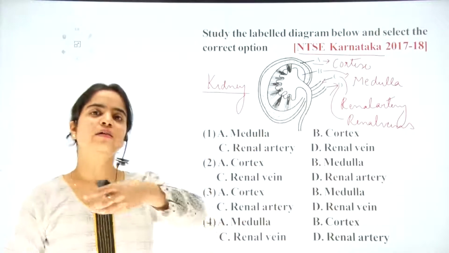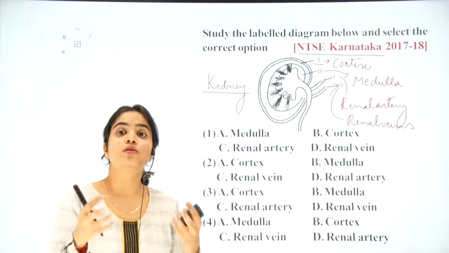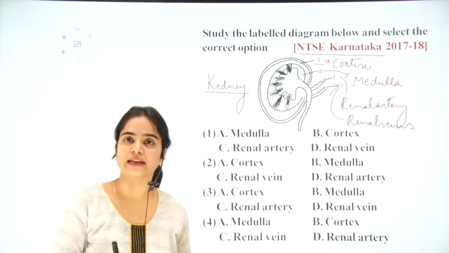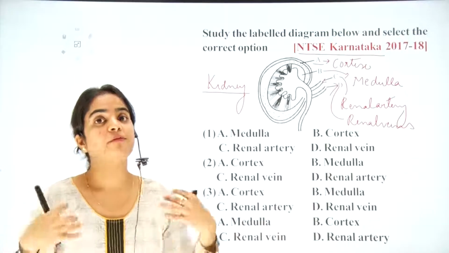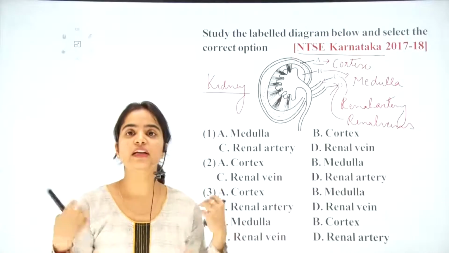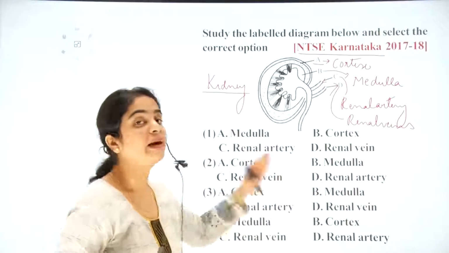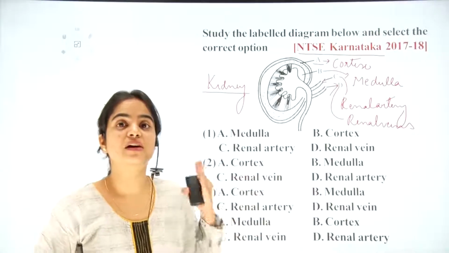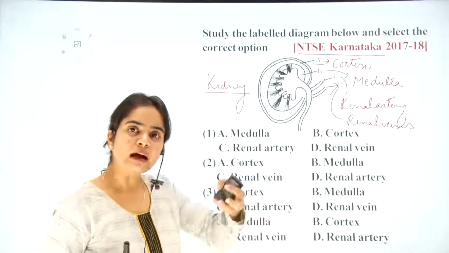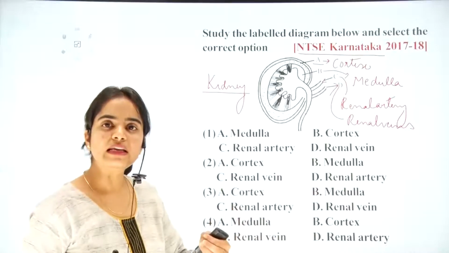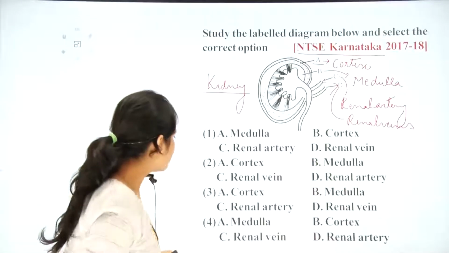So the artery comes to the kidney, getting blood towards the kidney, towards the organ. Then the filtered blood, away from the organ, away from the kidney towards the different structures of the body, is taken by what? By the renal veins. The filtered blood is transferred to the body by the renal vein, while the unfiltered blood to the kidney is received through what? Through the renal artery. So let's look at the options given.